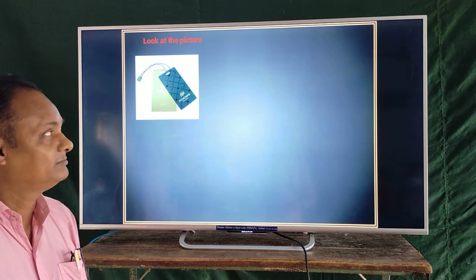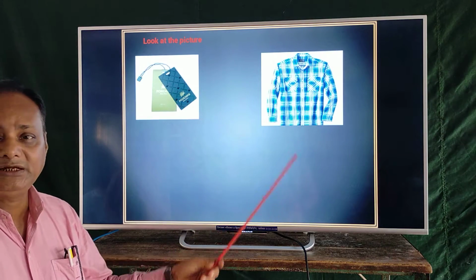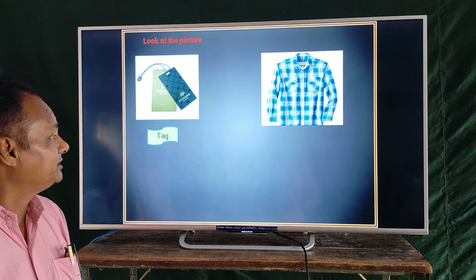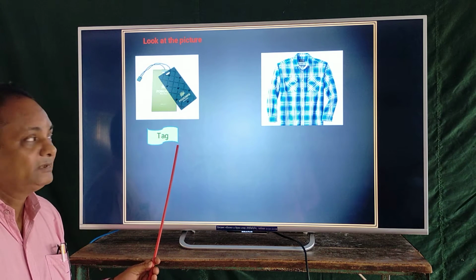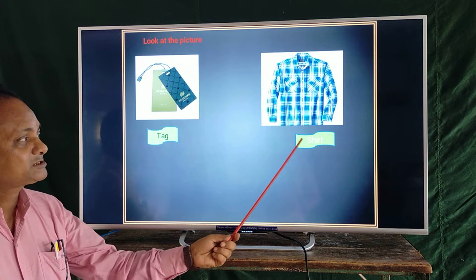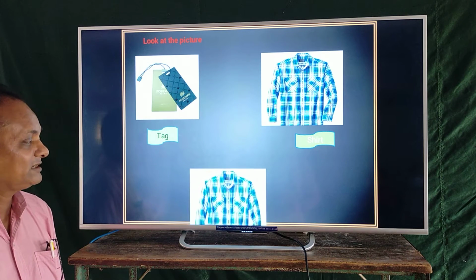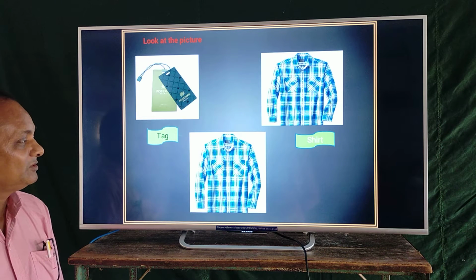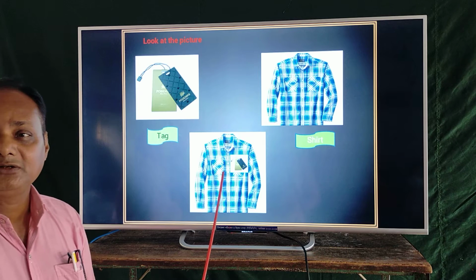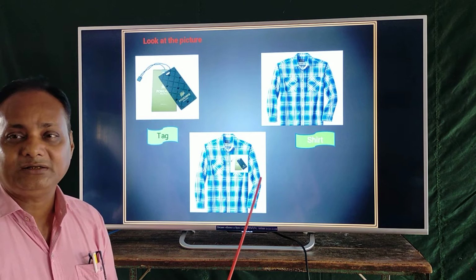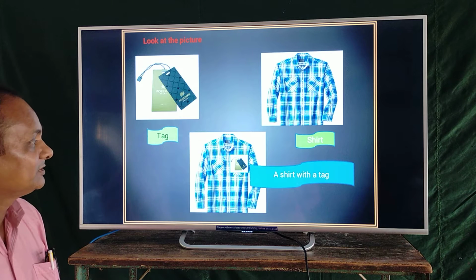Gauge it. Can you gauge it? I think you can do it. It's a tag. Next, it is a shirt. The third picture is coming here. What can you see? A tag, a shirt with a tag. Yes, it is.